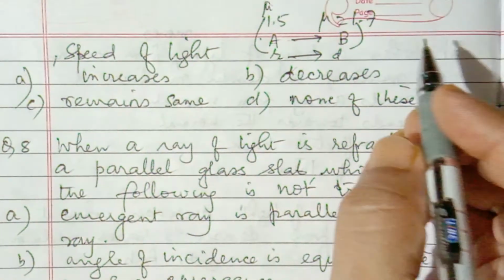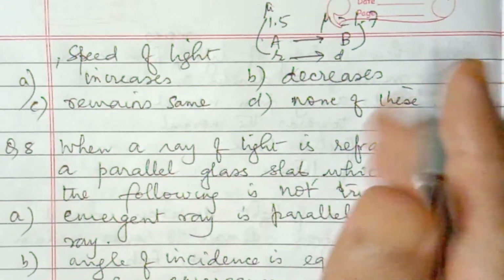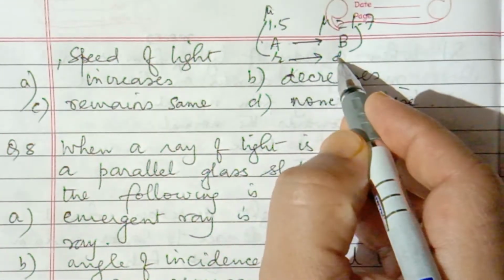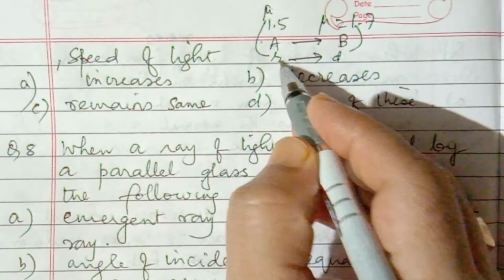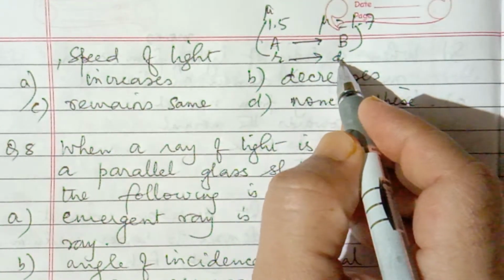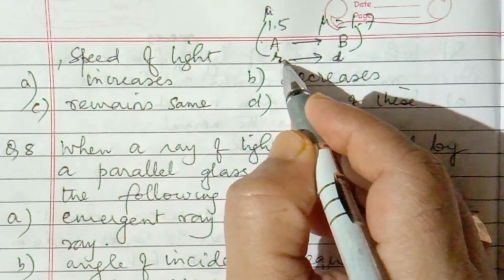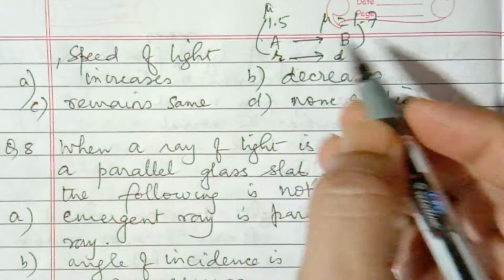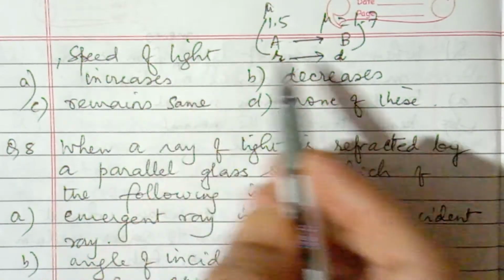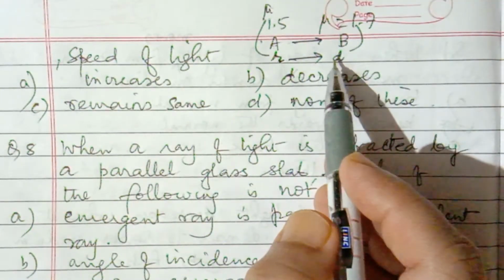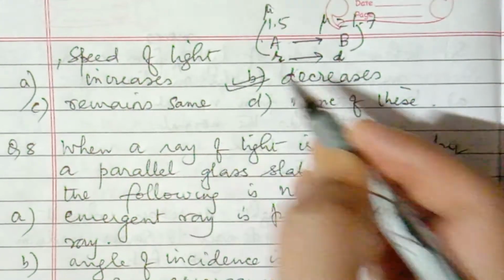Light is going from A to B, and A is the rarer medium with refractive index 1.5, and here refractive index is 1.7. It is going from rarer to denser medium, and as we discussed, in denser medium speed is less, in rarer medium speed is more. So speed decreases.